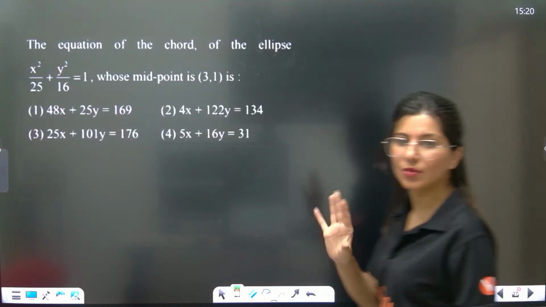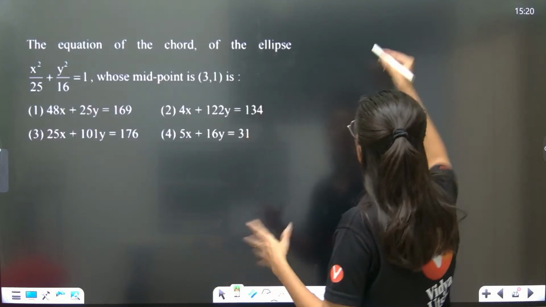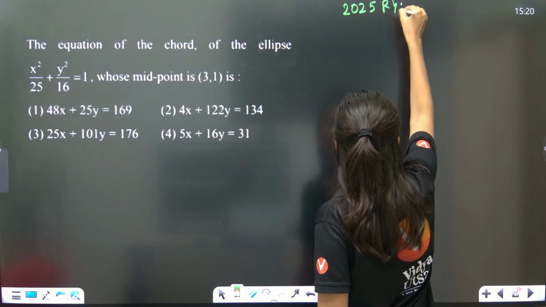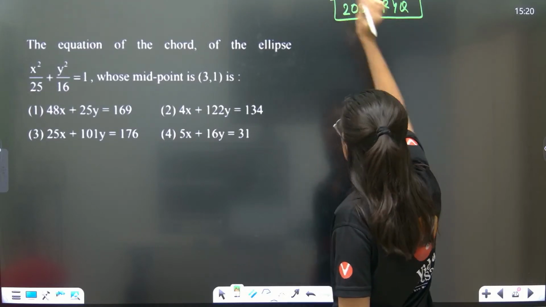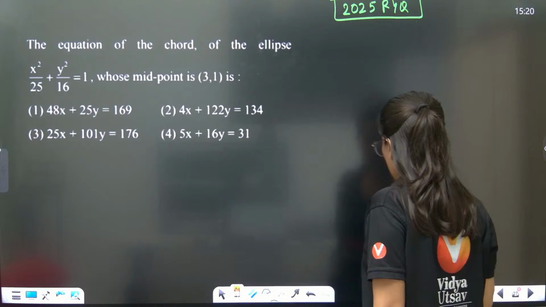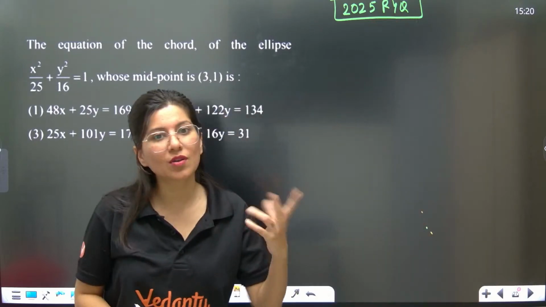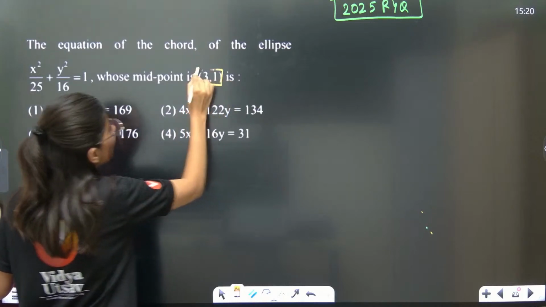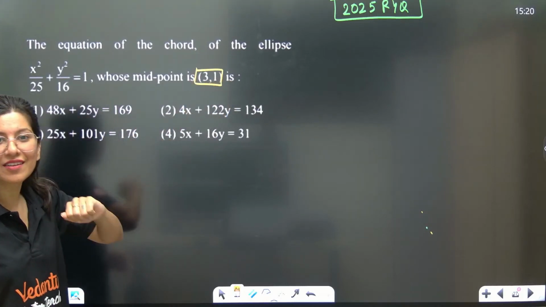Let's do this question. Be it ellipse or hyperbola. So, 2025. Can you see the easiest question in the conic section, in the history of the conic section? Just if you know the concept. The equation of the chord of the ellipse whose midpoint is 3, 1. Can you see how direct a question they are giving?